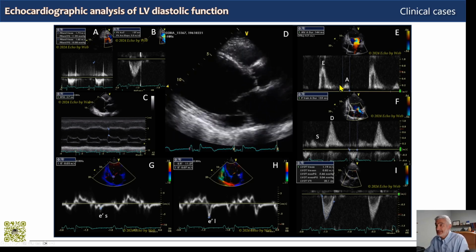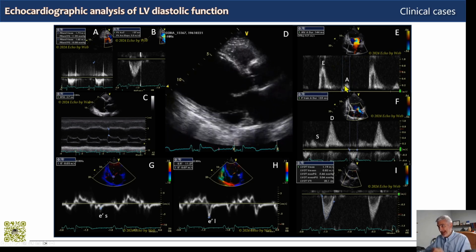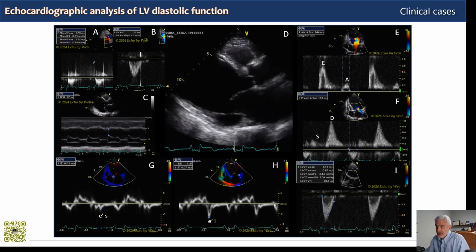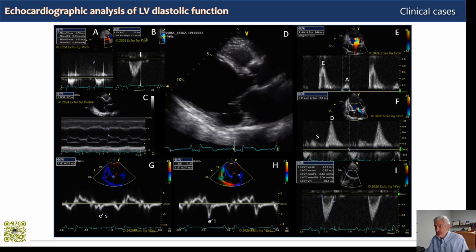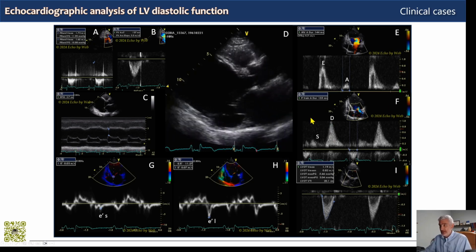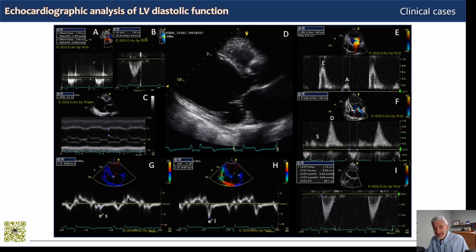And we can see here from transmitral and pulmonary venous flow profiles, just qualitatively looking at them, it really looks like a grade 3 restrictive type of filling with a high peaking E wave, decreased deceleration, small A wave, high E/A ratio more than 2, high peaking diastolic dominant pulmonary venous flow. So this supports a reduced compliance and the high filling pressures.